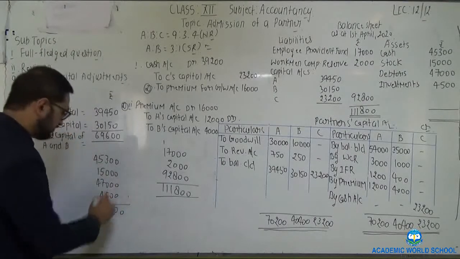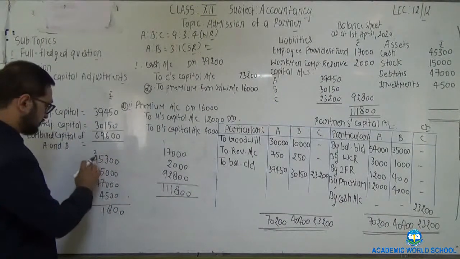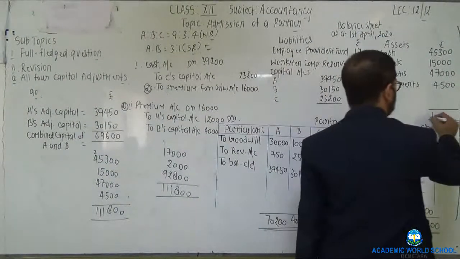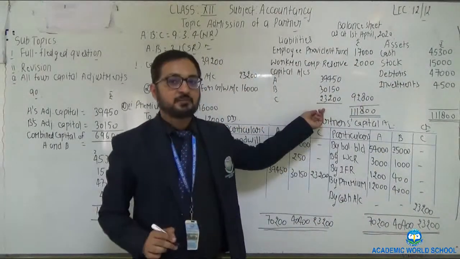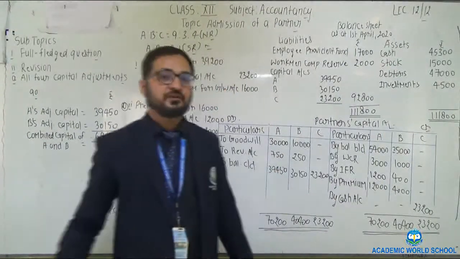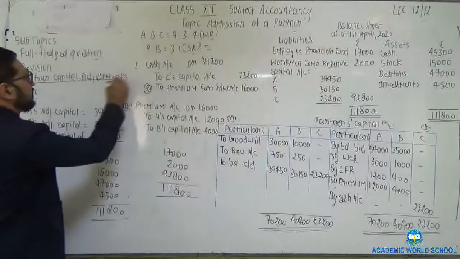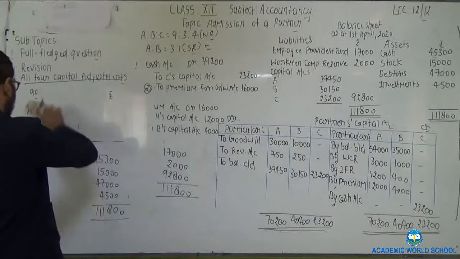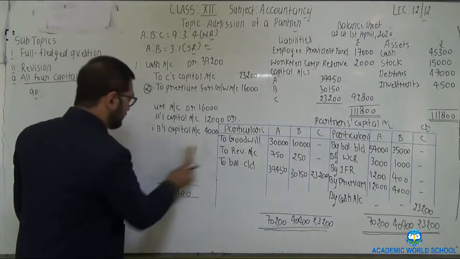Make the total. 111,800. Total of asset is equal to the total of liability side. I hope the question is clear. Okay. Now we'll do a quick revision regarding all the 4 capital adjustments. So I have divided the 4 capital adjustments into 4 parts.